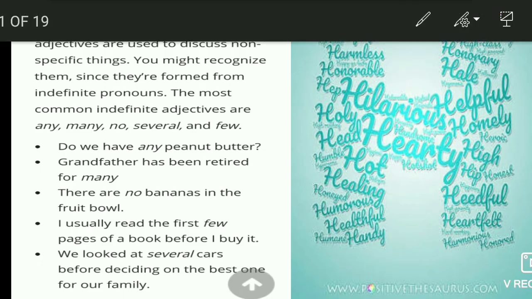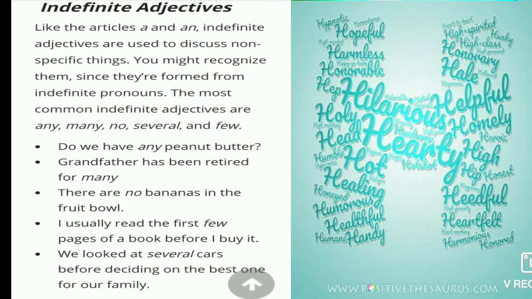And after the interrogative adjectives, we have to know about the indefinite adjectives. Like the articles a and an, indefinite adjectives are used to discuss non-specific things. They are formed from indefinite pronouns. The most common indefinite adjectives are any, many, no, several and few. Now examples are given. Do you have any peanut butter? Grandfather has been retired for many years. There are no bananas in the fruit bowl.